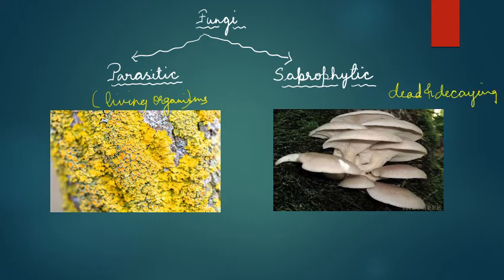So in this way, we can say that those fungi which obtain their nutrition or which depend on other living organisms for their food are called the parasitic fungi. Whereas those fungi or those group of fungi which depend on dead and decaying organic matter for their food belong to a category of saprophytic fungi.